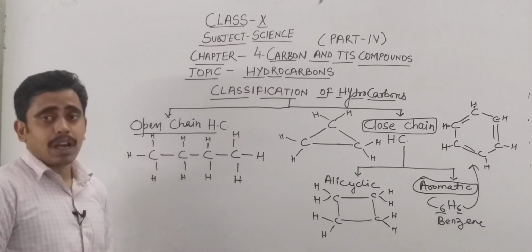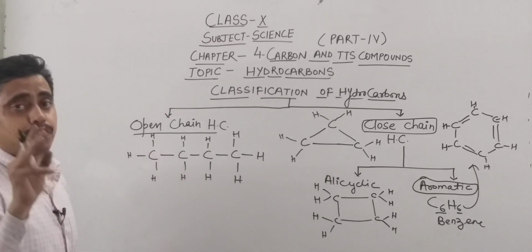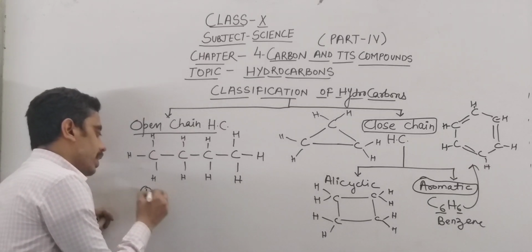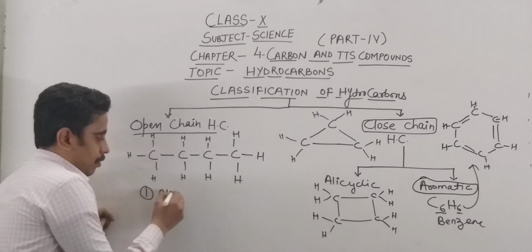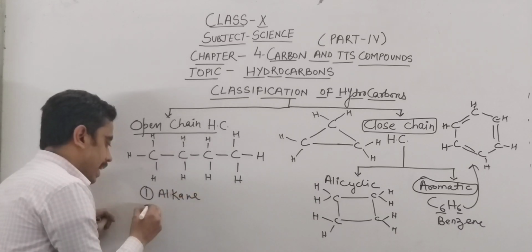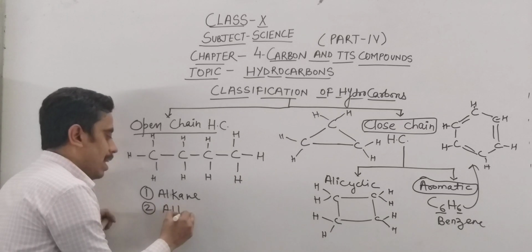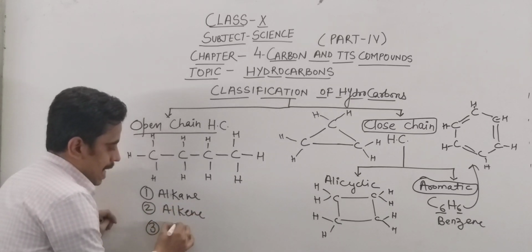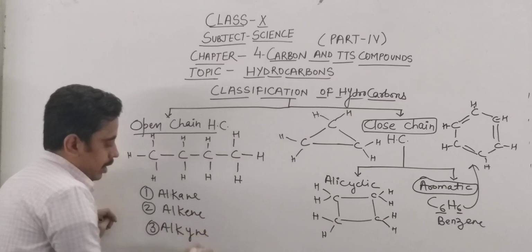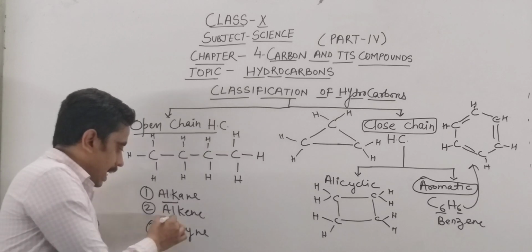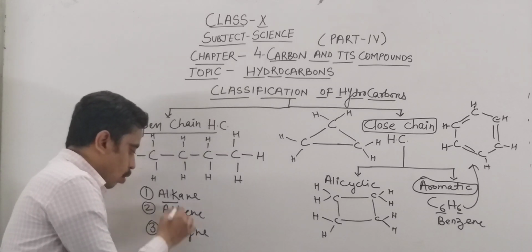Open chain hydrocarbons are basically of three types. First is alkane, second is alkene, and third is alkyne. You can see the similarity in the words. The word alk is the same in all three.